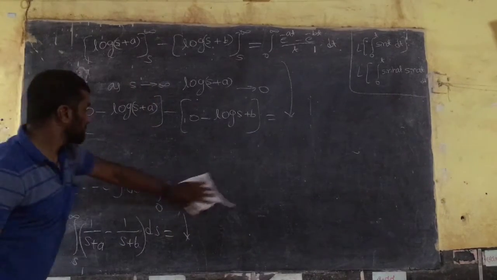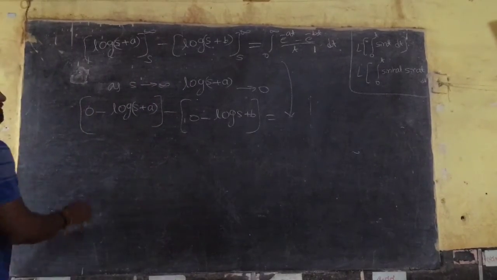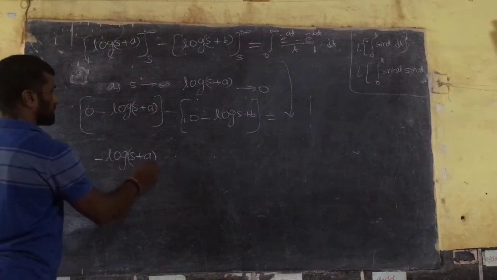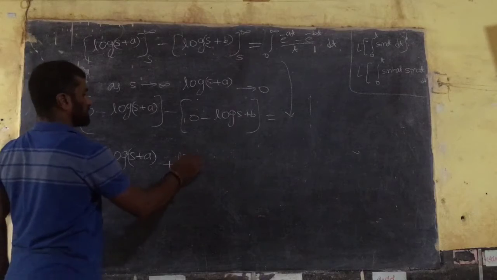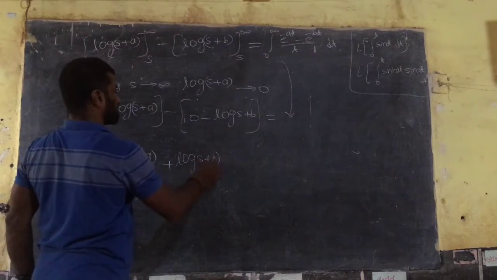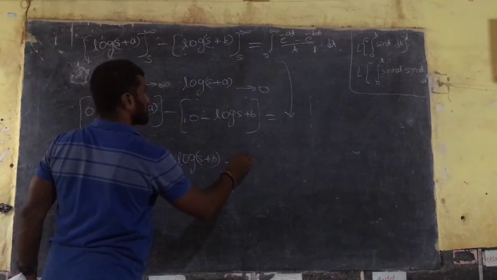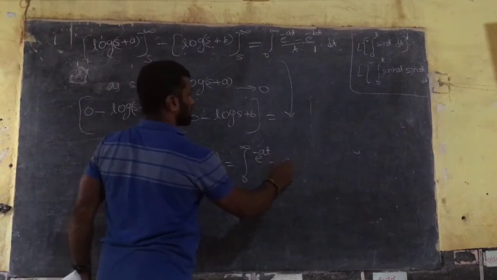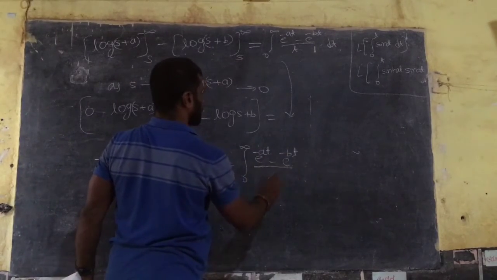So minus log of s plus a, minus of minus, it is plus log of s plus b, and keep as it is the integration from 0 to infinity of (e raised to minus at minus e raised to minus bt) divided by t.